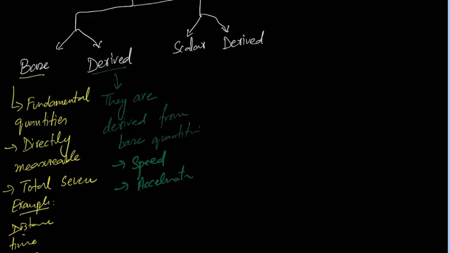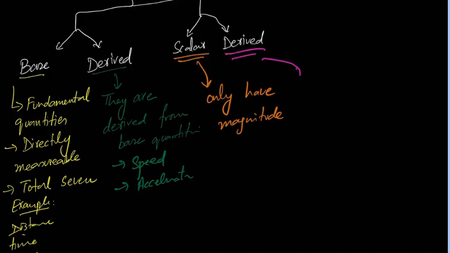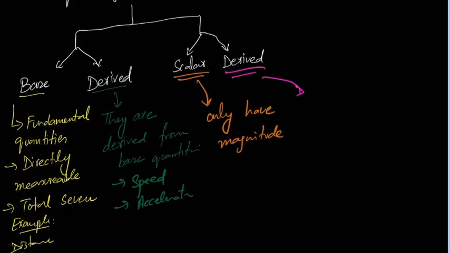Okay, is it clear, beta, till now? Yes sir. Okay, perfect. Then let's talk about scalar and vector. In scalar, we know that they only have magnitude, and when we talk about the vector, we know that, sorry, there is a mistake. There should be a vector. Here it should be vector. Okay, so a vector has magnitude and direction.